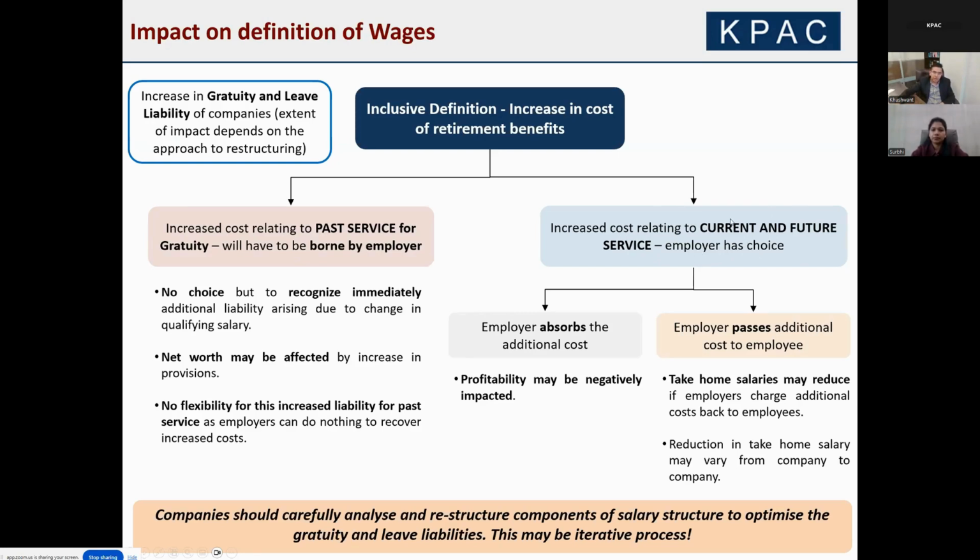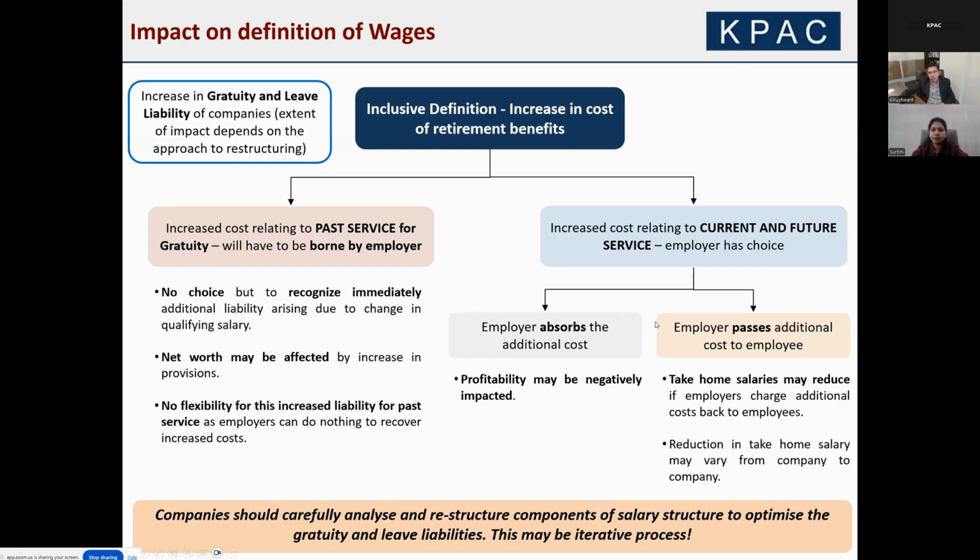An employer can take different views. I mean, the employer can say that this is additional cost, let me absorb this additional cost because I don't want the take-home pay of the employees to get impacted. This may negatively impact the profitability of the employer. Right? This is apart from this one-off that we discussed over here. We're talking about the ongoing costs of gratuity and leave provisions.